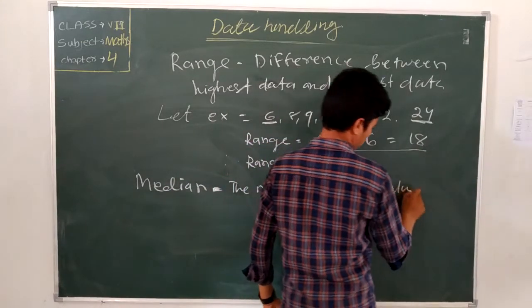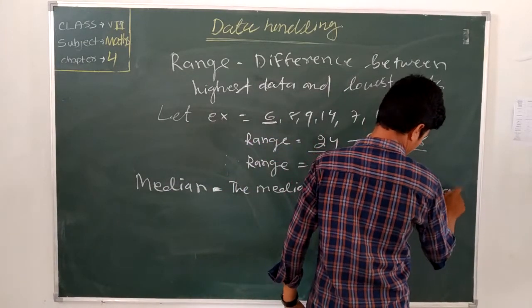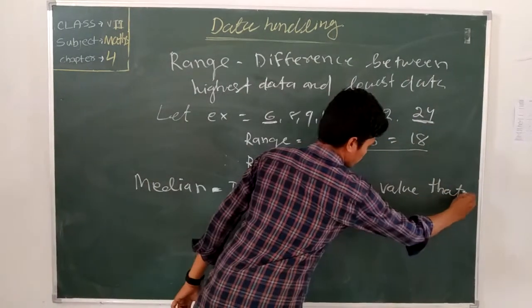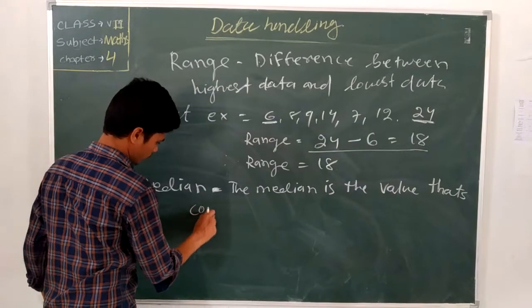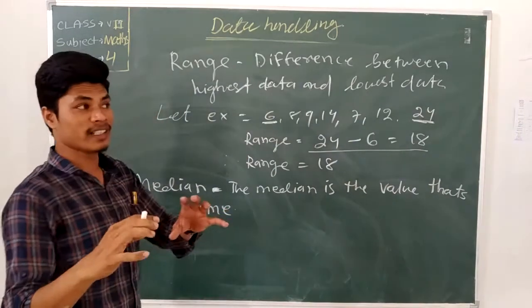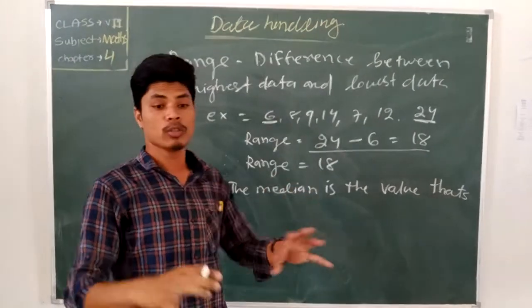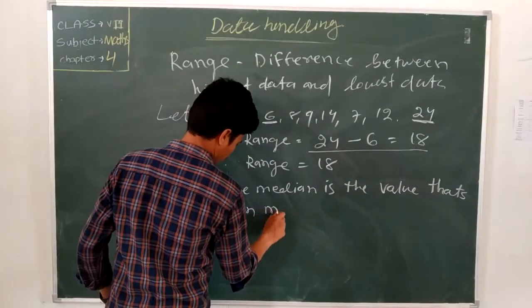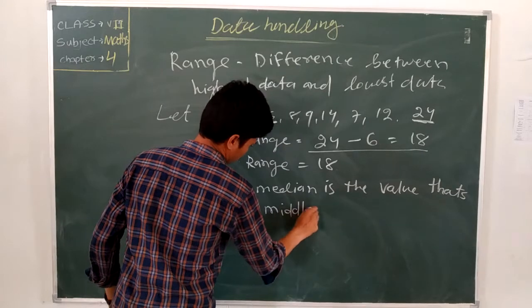The median is the value that comes in the middle.